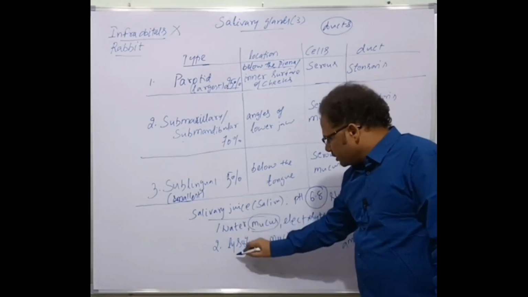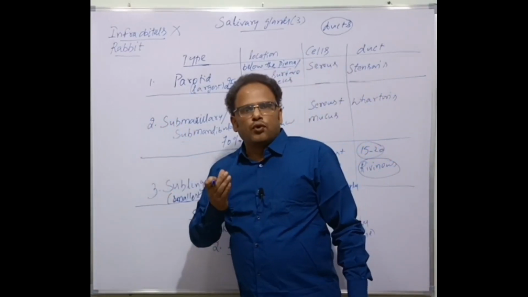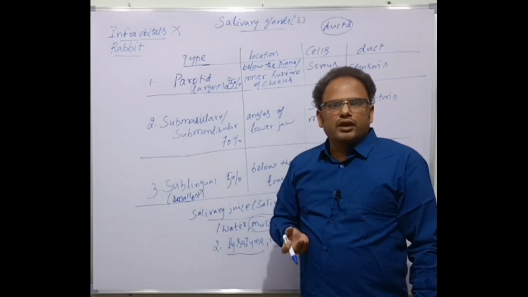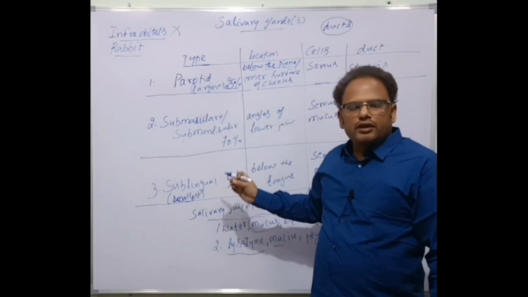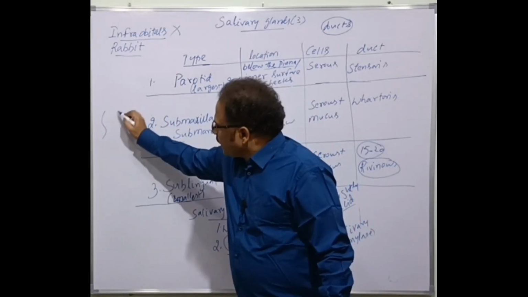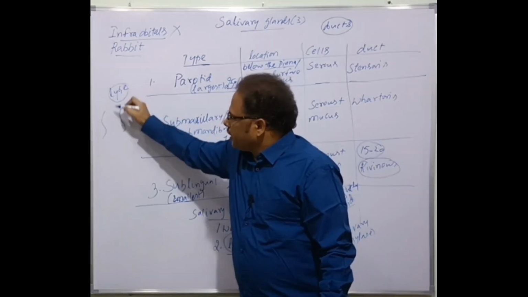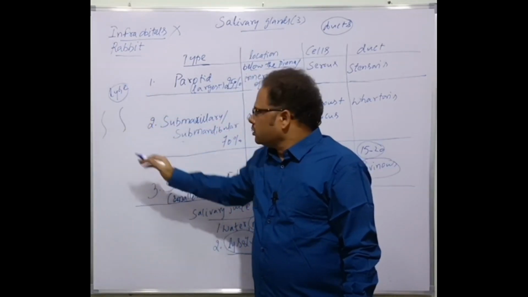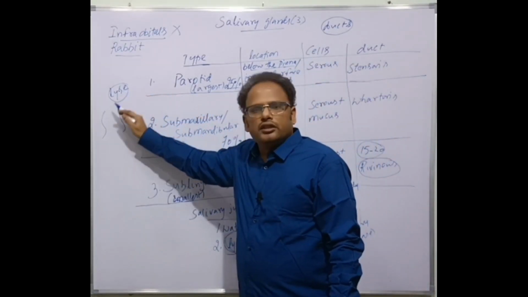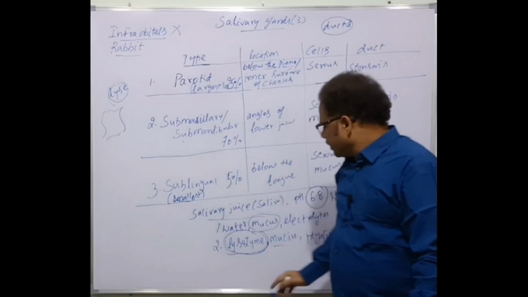Now, of course, water and electrolytes are present. And lysozyme. What's lysozyme? When we take food or water, it may contain certain bacteria, isn't it? The water and food may contain bacteria, so these bacteria must be killed. That's the function of the lysozyme enzyme. This lysozyme enzyme lyses the bacterial cell wall and kills the bacteria. That's the function of lysozyme.